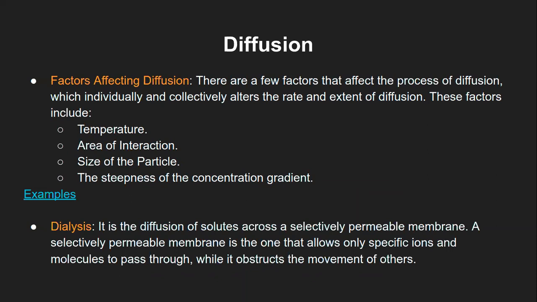the first factor, that is temperature. Usually, when temperature is higher, solubility is higher, so more diffusion can happen. It's the simplest fact. You can simply do this experiment sometime, or you might be aware of it. You take a beaker, you keep adding sugar until it is completely dissolved, and you keep doing this until the sugar makes a layer at the base of the beaker, and then you start heating it. Now, when it was cold or at room temperature, you can no more add sugar which can be dissolved or solubilized.